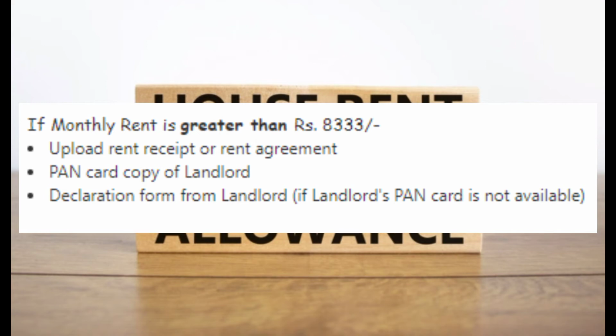So two things: if the HRA rent is above 1 lakh, you need to submit the rent receipt and the PAN card copy of the landlord. A photocopy or Xerox is enough. If the PAN card copy is not there, we need to submit the declaration form of the house owner, giving a valid reason for not having the PAN card details. So this is the flow.